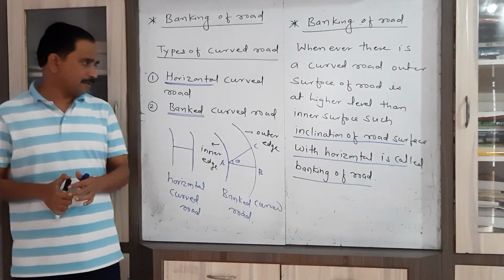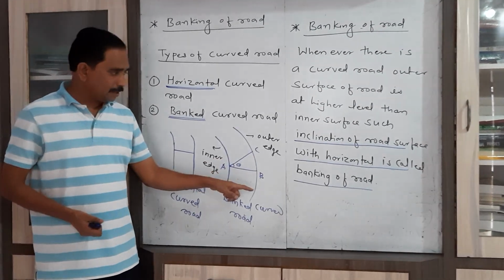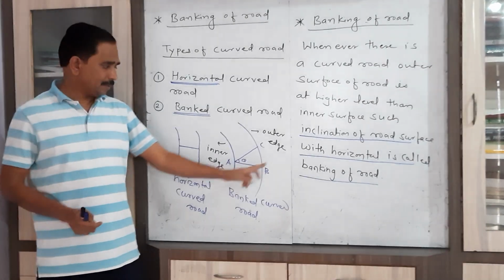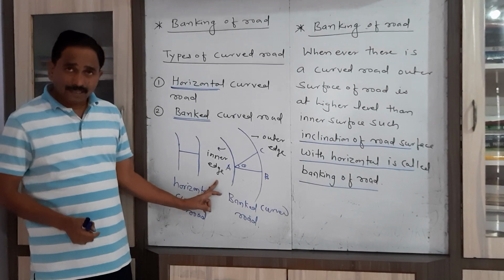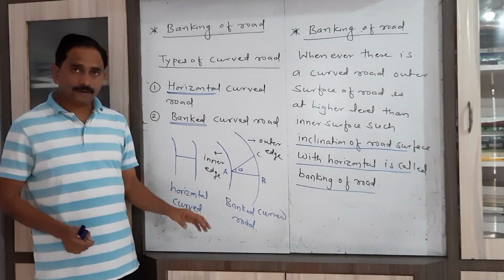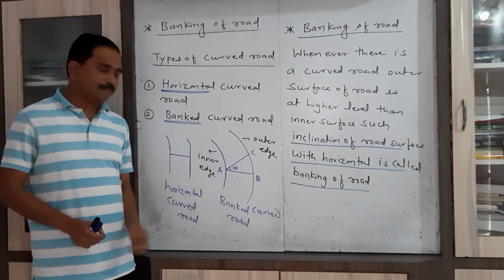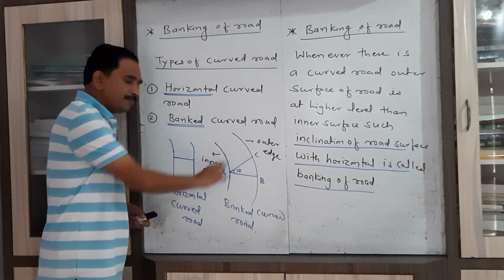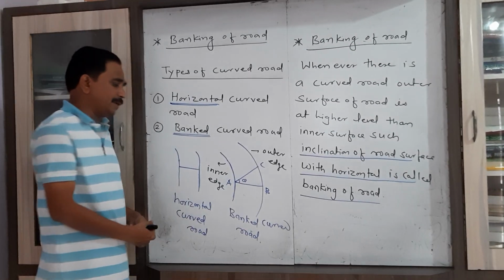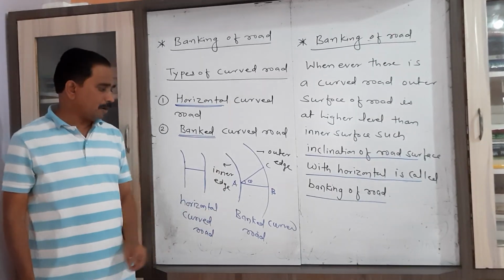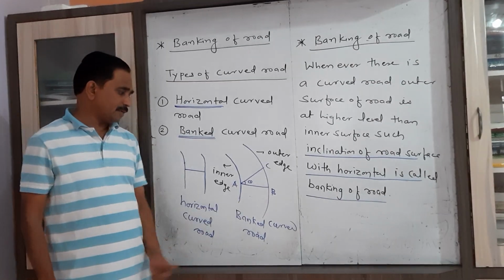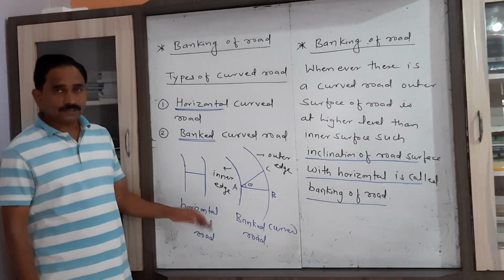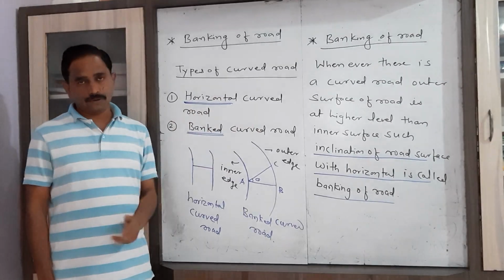So in a banked curved road, the outer edge of the road is at a higher level than the inner edge. This special arrangement is made for the safety of vehicles when a vehicle moves along this type of curved road with high speed, and it is called the banking of road. Such a special arrangement along the road is called the banked curved road. So there are two types of curved road.